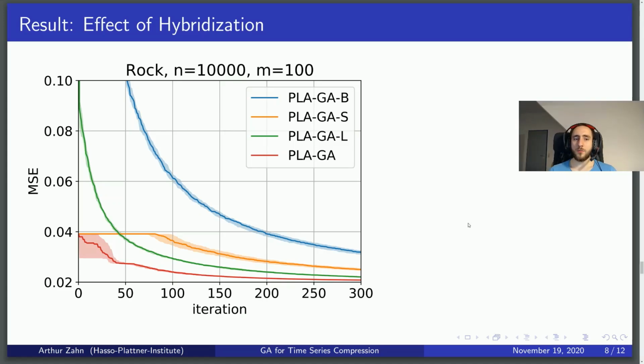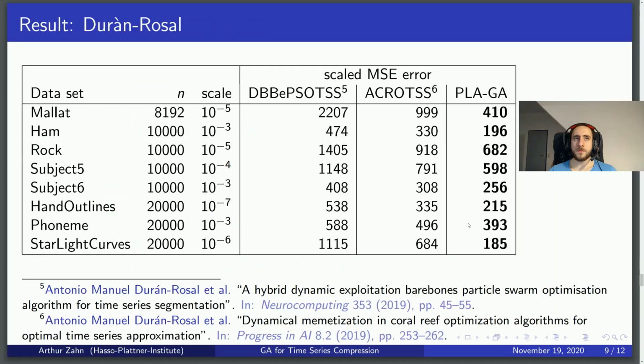Finally, let's move on to our results. The evolutionary approaches we compare against have been proposed by Duran Rosal et al., who generously shared their code with us, which allowed us to do these experiments in the first place. In particular, we compare against their particle swarm optimization algorithm and their coral reef optimization algorithm.